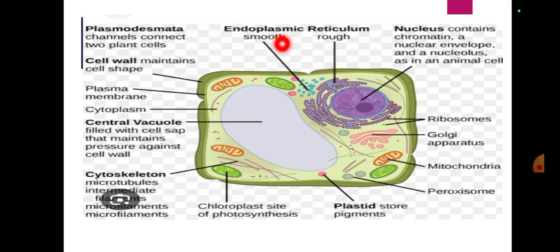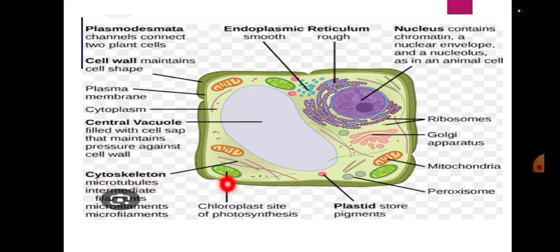It's the endoplasmic reticulum, when it's smooth and when it's rough. Plasmodesmata, channels connect plant cells, and cell wall maintains the cell shape. Plasma membrane, cytoplasm, central vacuole, which fills with the cell sap that maintains pressure against the cell wall.